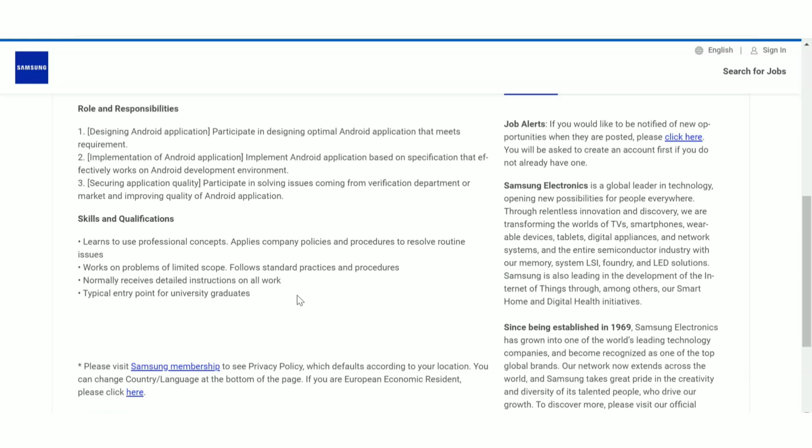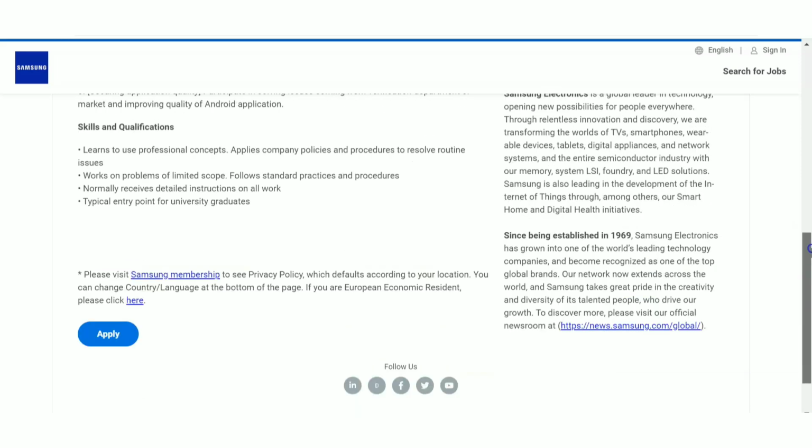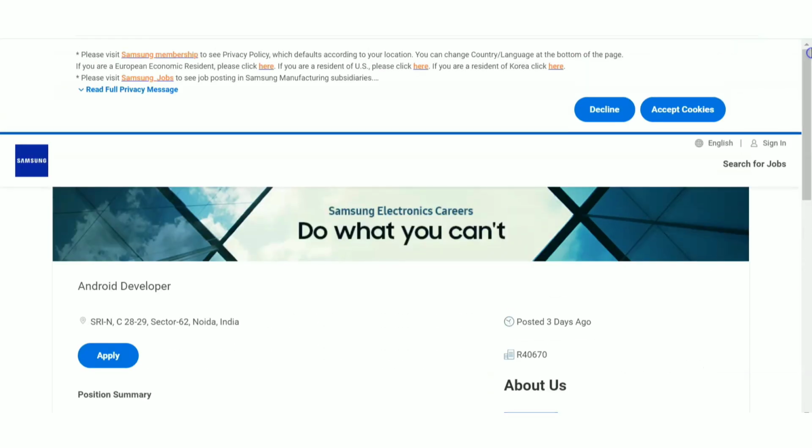So if you are a university graduate and if you are interested in Android application development, then you should definitely try for this. And the package that you are going to get here will anyway be greater than 25,000. They have not given the exact amount, that you will know during the HR rounds, but it will be a decent package only. So that is the detail regarding the qualification and all.